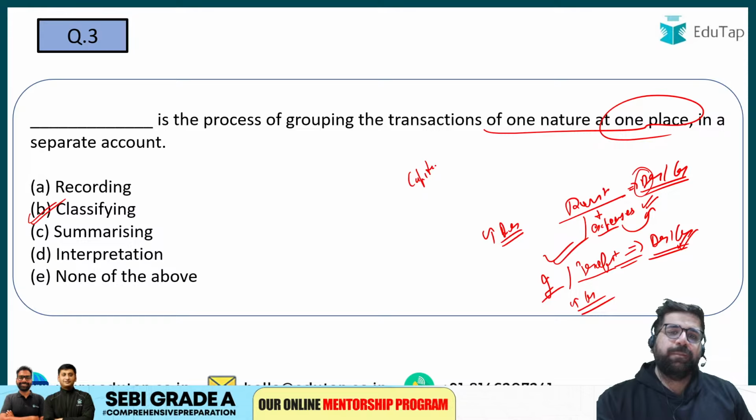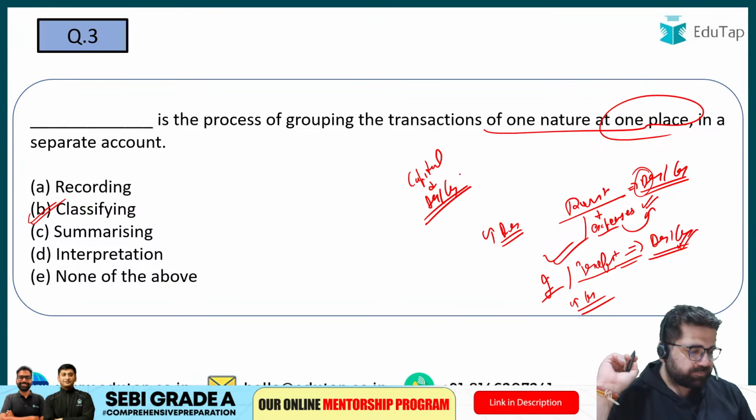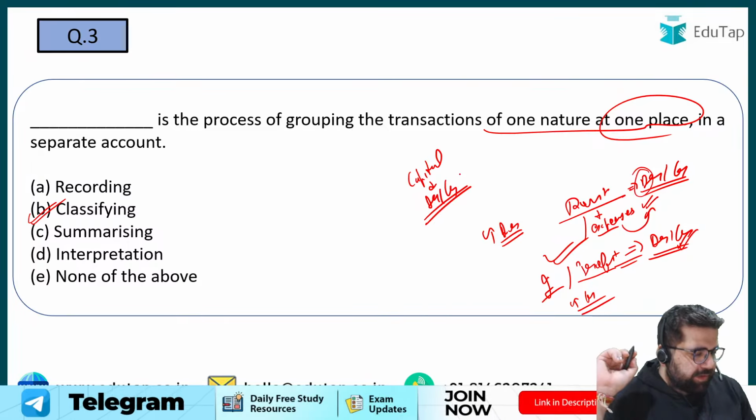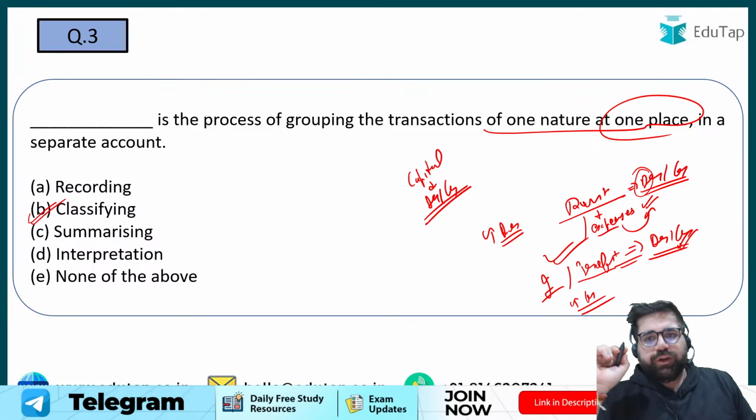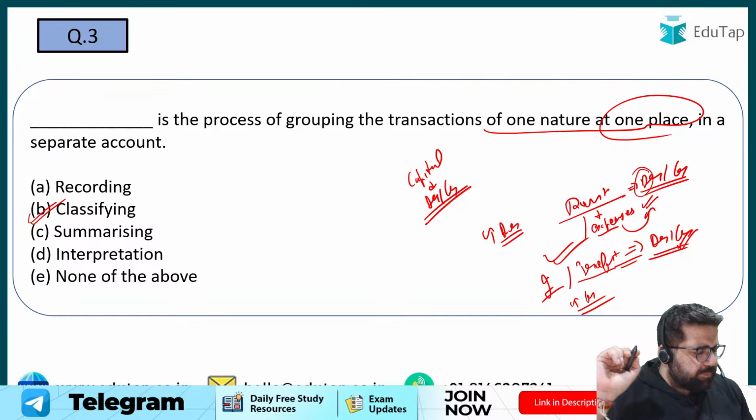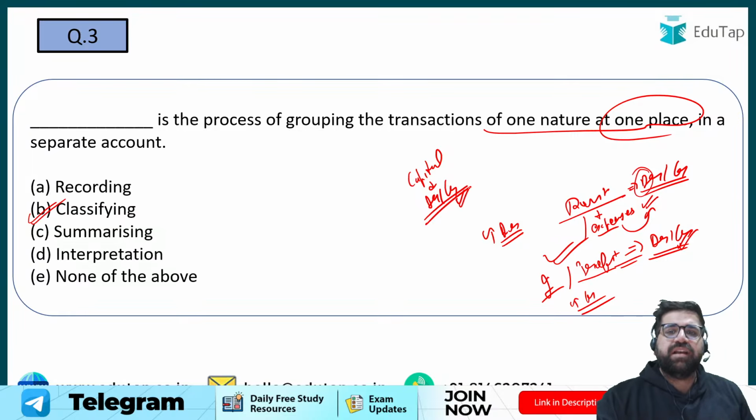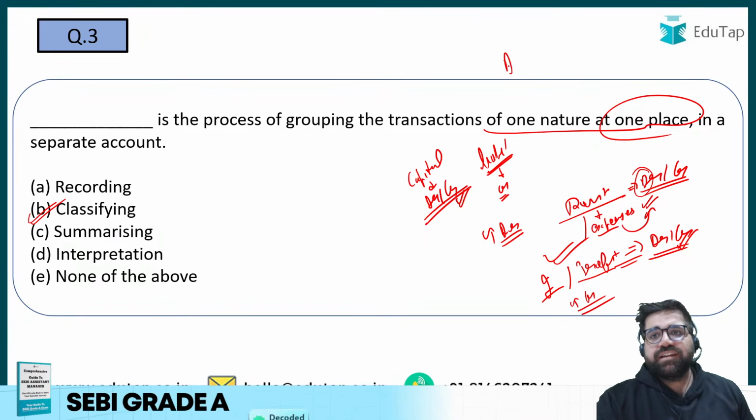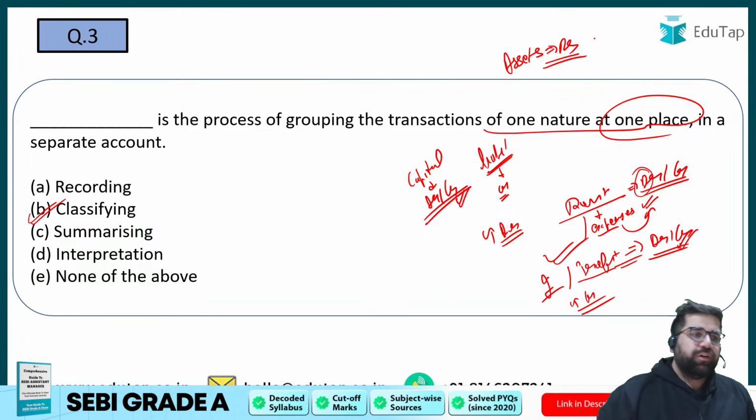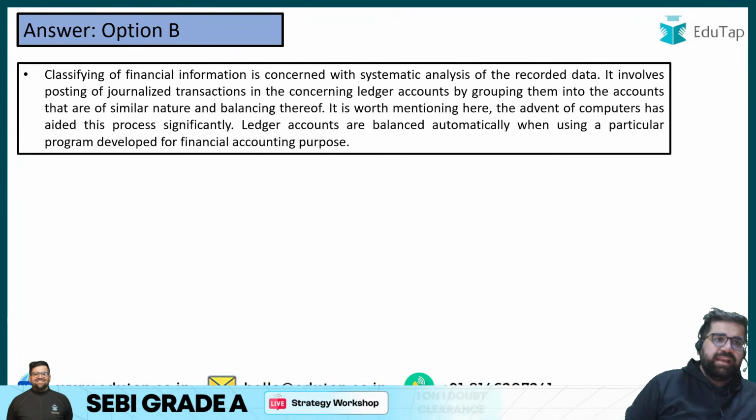Tell me one more thing. Capital account will have which kind of balance? Debit or credit? Tell me. Capital account will again have credit balance because capital is a liability. All the liabilities which you have in your business will have a credit balance. Assets on the other side have debit balance. So revise it. This is very, very important. So answer will be option number B for question number 3.